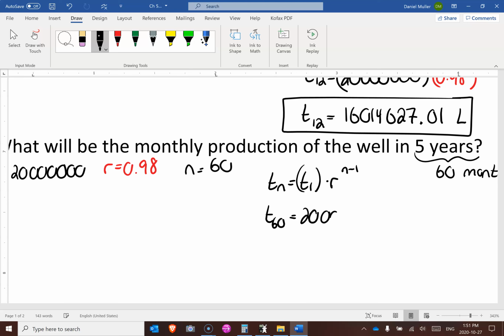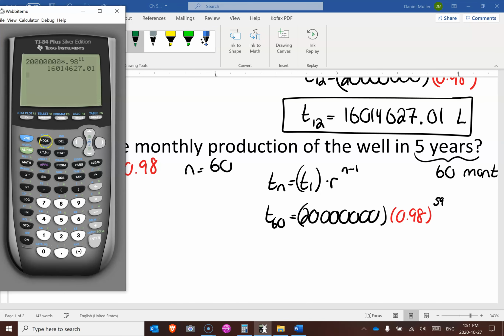20 million, and then R is 0.98 to the 59. Exactly the same formula, but instead of 11, we need to do 59. So 20 million times 0.98 to the power of 59.